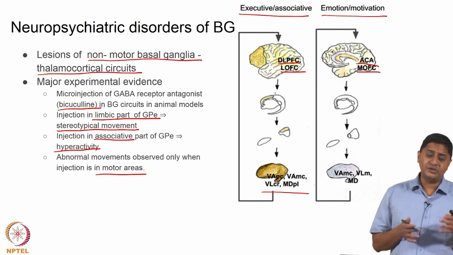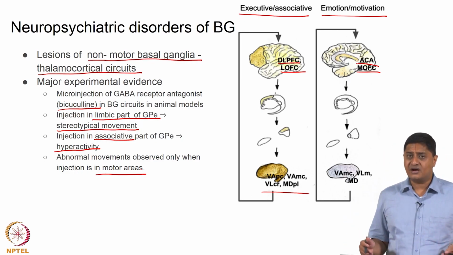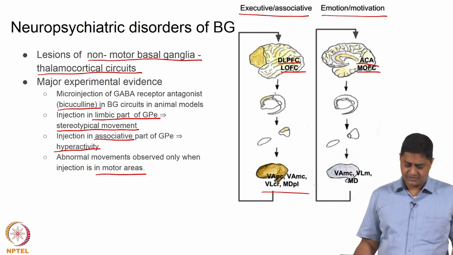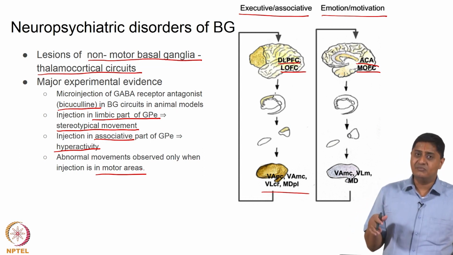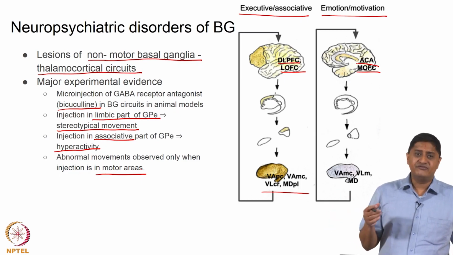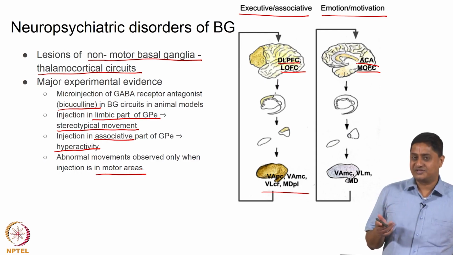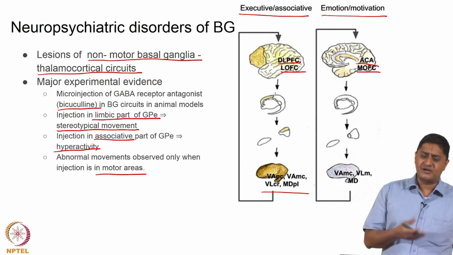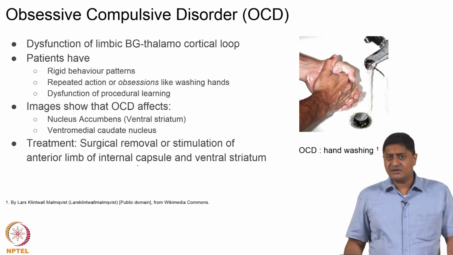So, that means if that particular part is lesioned for whatever reason, then the response is going to vary according to the region that is lesioned, okay, and the part of the network that it forms. So, if it forms part of the limbic circuitry, then that is going to result in a specific neurobehavioral disorder. If it forms part of the executive or associative network, then that is going to cause a specific behavioral disorder. And these two are not expected to be the same. If it of course forms part of the motor circuitry, then it is going to cause some motor disorder.